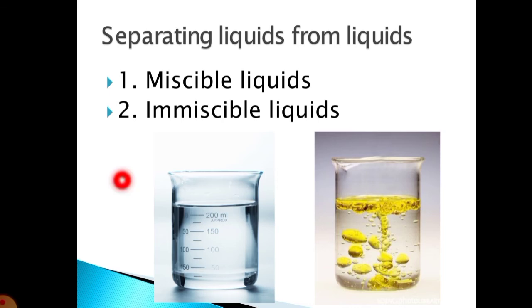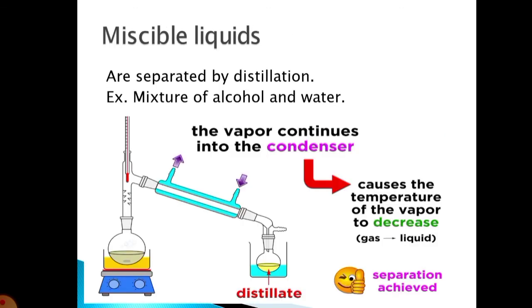Miscible means the two contents in a liquid can mix with each other in such a way that they cannot be separated. They appear to be one and the same, like water and milk, honey and milk. And immiscible liquids do not mix with the liquid, like oil in water, kerosene in water, petrol, diesel in water, alcohol in water. These are the immiscible liquids.